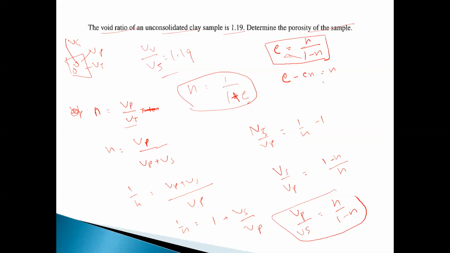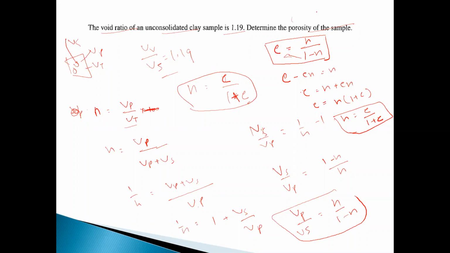This is cross multiplication. We need the formula in the form of n. So e is equal to n plus en, so e is equal to n times 1 plus e. So n is equal to e upon 1 plus e. Is that clear? Now you can solve it very easily.